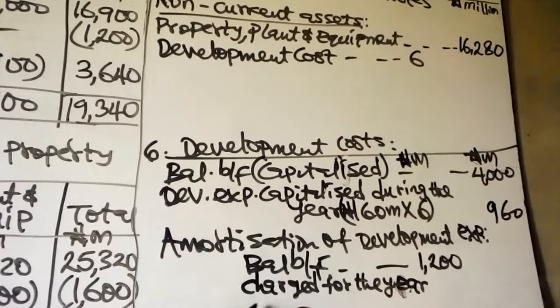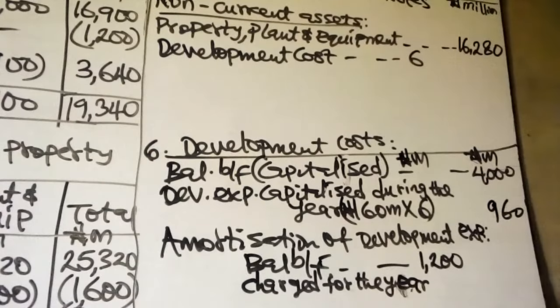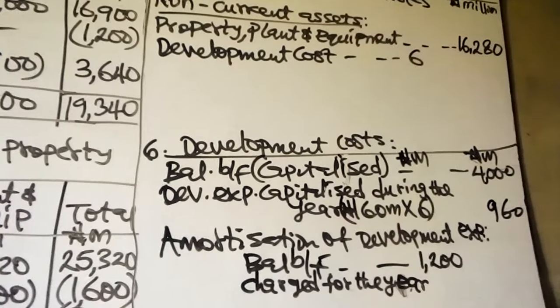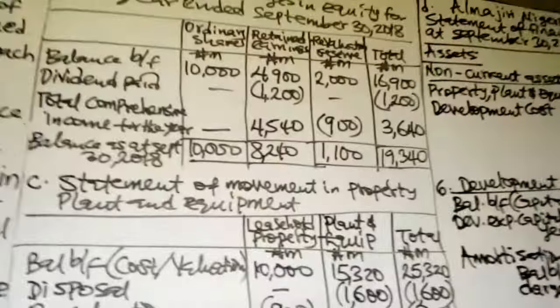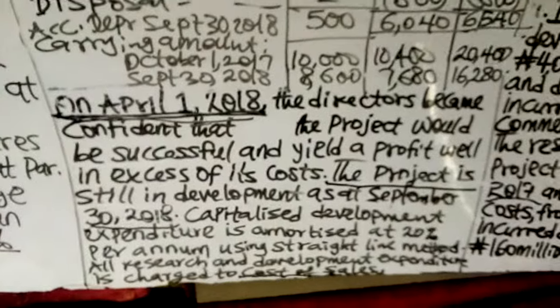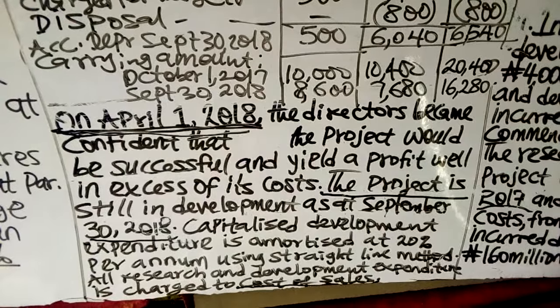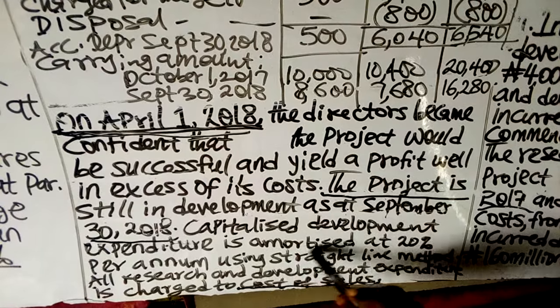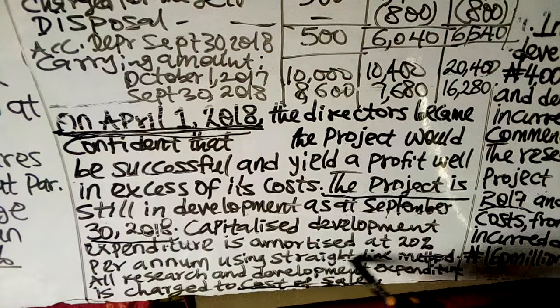Now, you were told in the note that the capitalized development expenditure is amortized at 20% per annum using straight line.